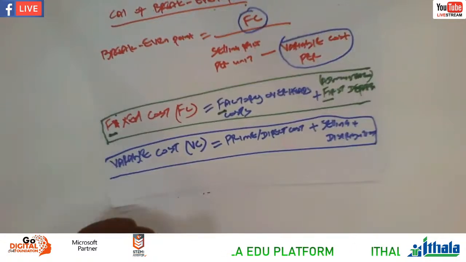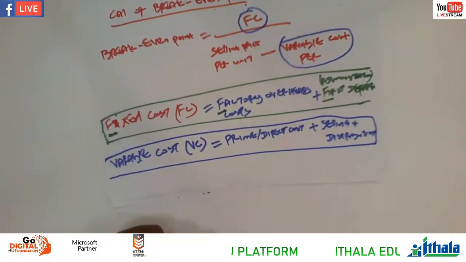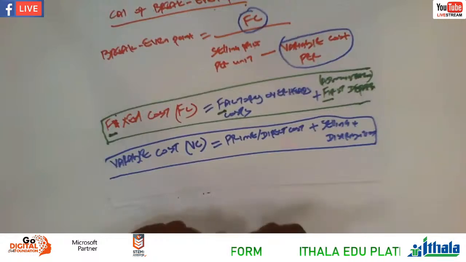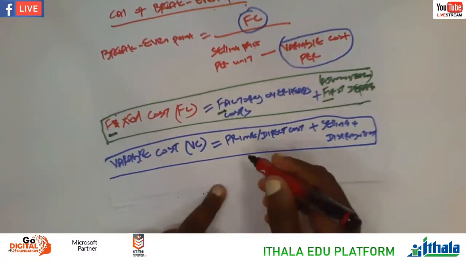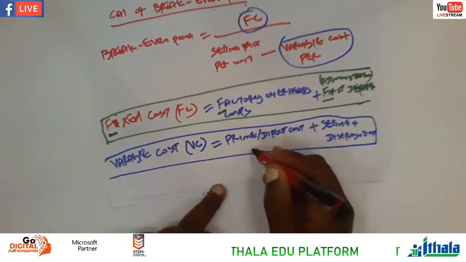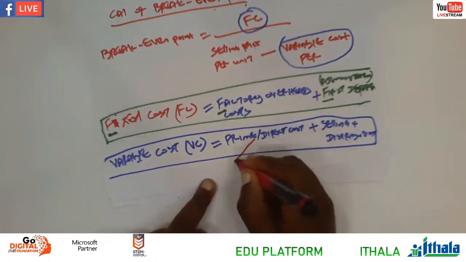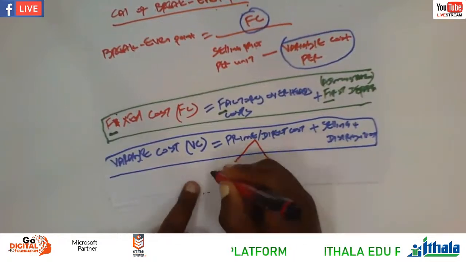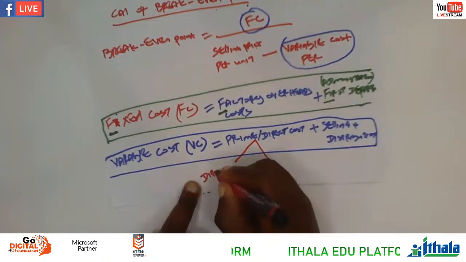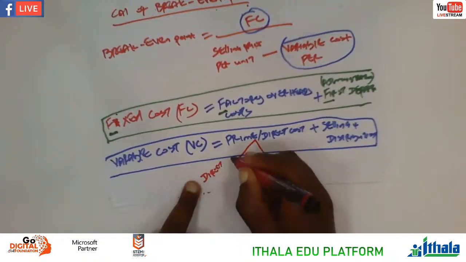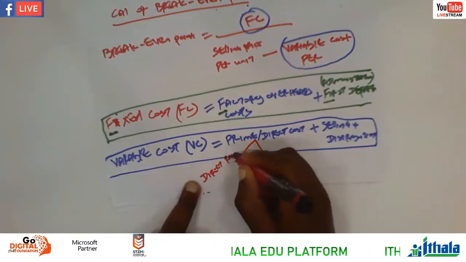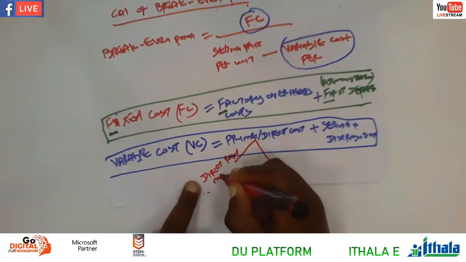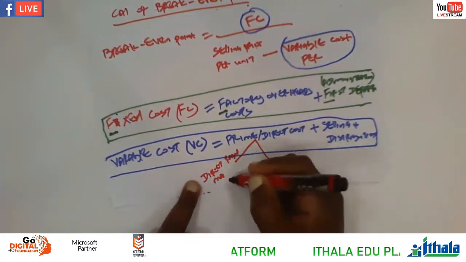So remember, prime cost emanates from direct raw material plus direct labor, if you add that. So here, you have direct raw material. If you like, you can just say direct material, don't even put raw, okay?